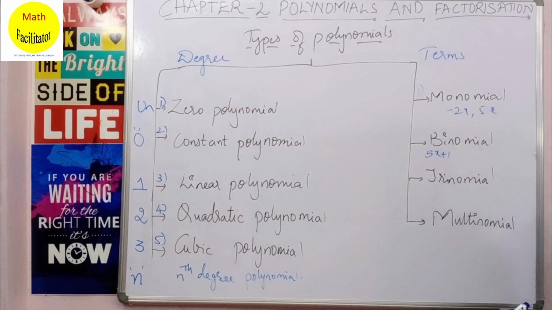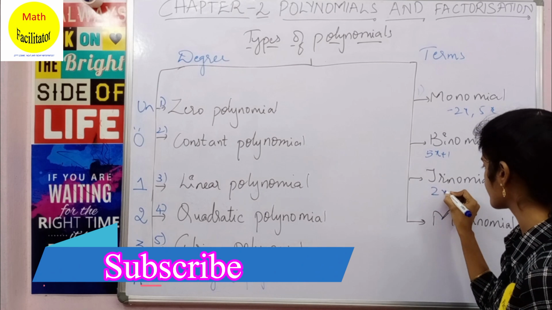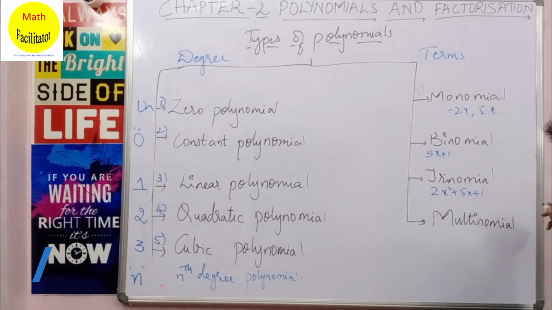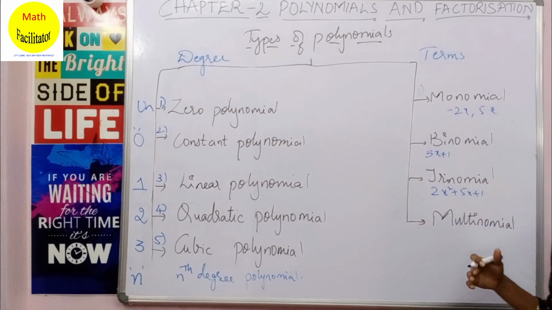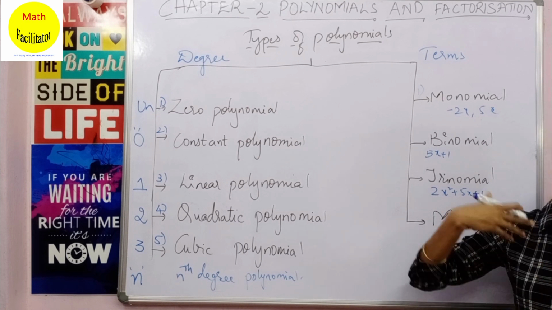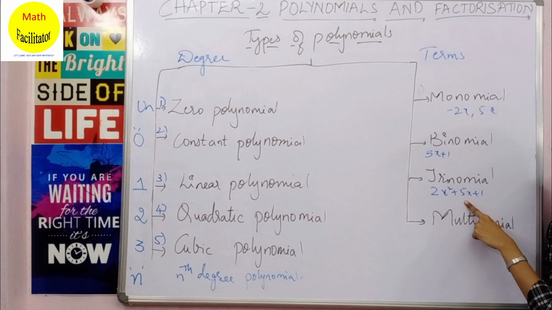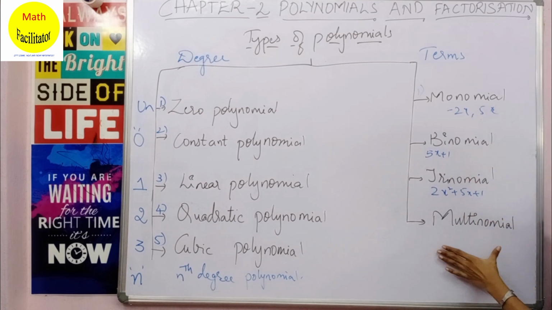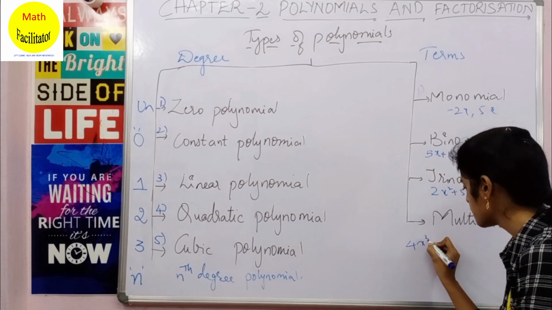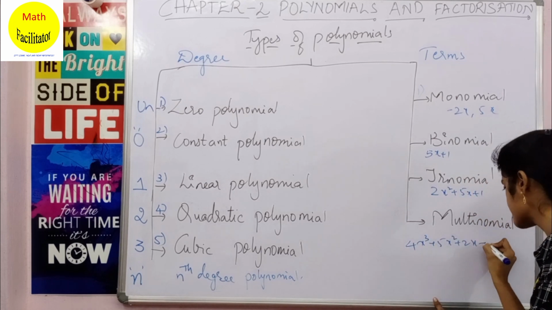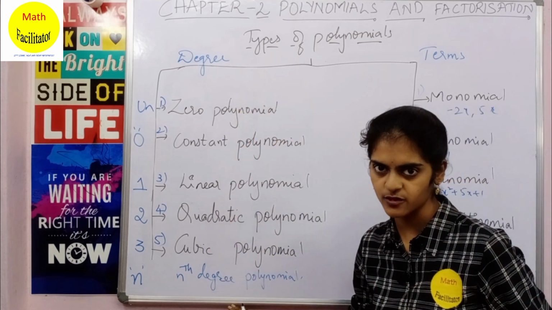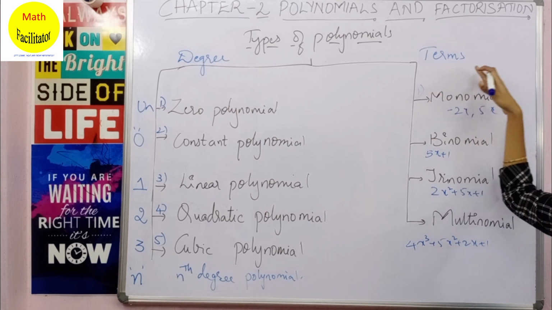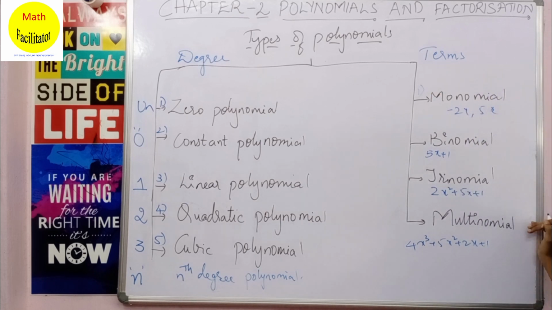Now what is a trinomial? If you find three terms in a polynomial, suppose 2x square plus 5x plus 1, here you find 1, 2, 3 terms in this polynomial, so it is called a trinomial. Okay, what is a multinomial? If there are 3 terms, it is a trinomial. If there are more than 3 terms, it is called a multinomial. Example, 4x cube plus 5x square plus 2x plus 1. Here you have 4 terms, that means more than 3, so this is a multinomial. Clear? So based on degree, you can classify polynomials in this way, and based on the number of terms of the polynomial, you can classify it as monomial, binomial, trinomial, and multinomial.